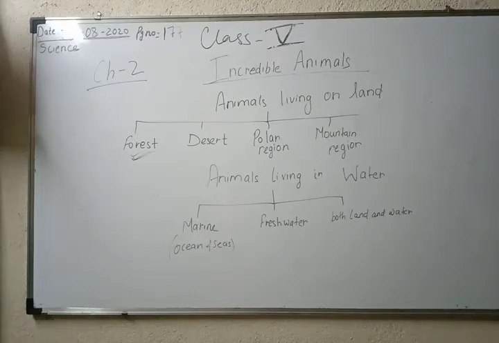So what are the adaptations you found in camel? Three most important adaptations: they have hump on their body to store water and food. They have padded feet to walk in the sand. And third one is they have very thick skin that prevents water loss through the sweating. And these are called the adaptations found in desert animals.